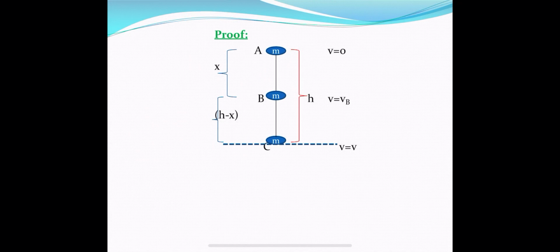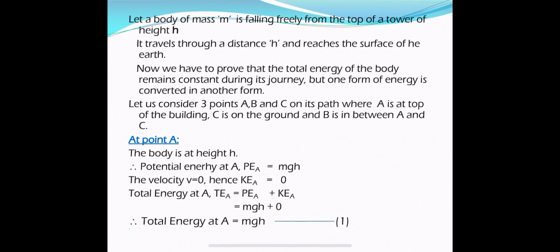Let us find the total energy at all 3 points. If the total energy at these 3 points is the same, then the law of conservation of energy is proved. Let us check. A body of mass m is falling freely from the top of a tower. It travels through a height distance h and reaches the surface of the earth.